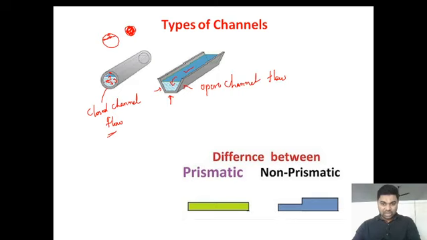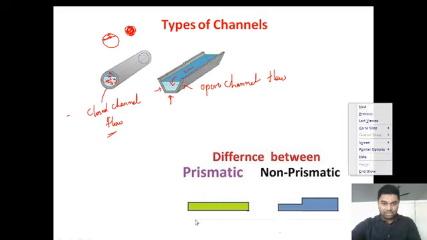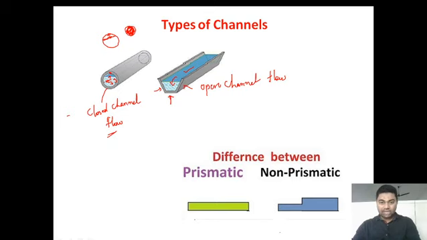Example of this, these have the same shape all over the length. Now look at this figure, the same shape exists throughout the length of the channel. So these are nothing but prismatic channels. If there is a change in cross section in between the length of the channel, then that type of channel is known as a non-prismatic channel.